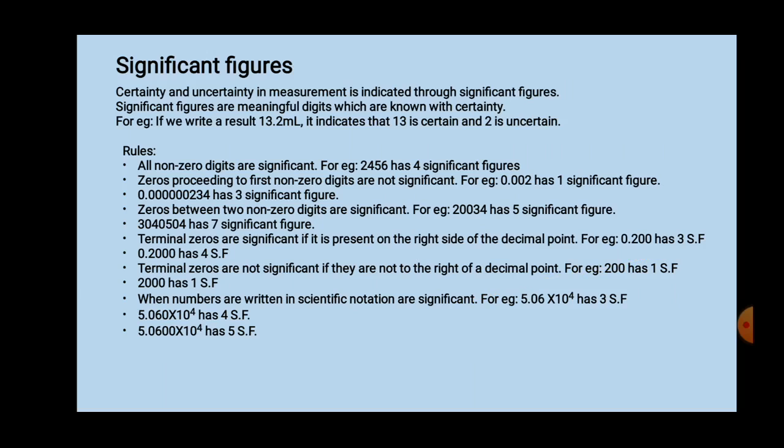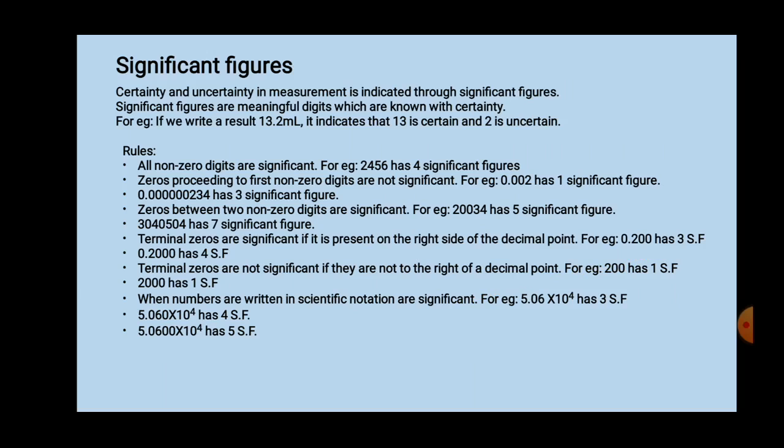Significant figures. Now what is the meaning of significant figures? Certainty and uncertainty in measurement is indicated through significant figures. That means significant figures are meaningful digits which are known with certainty. Suppose, imagine that I have a measurement of water. Here I have given the example as 13.2 milliliter. I measure water as 13.2 milliliter.